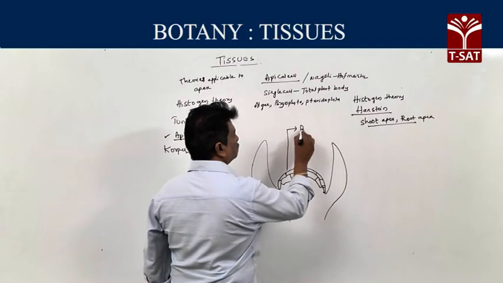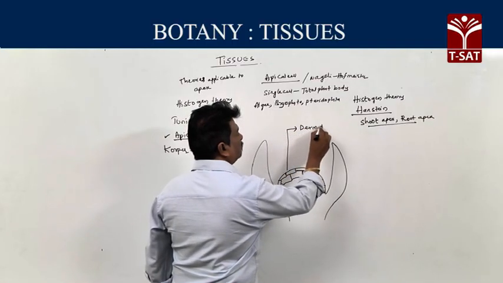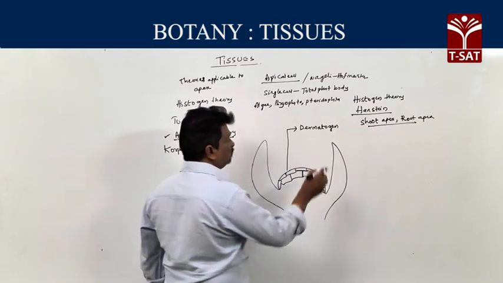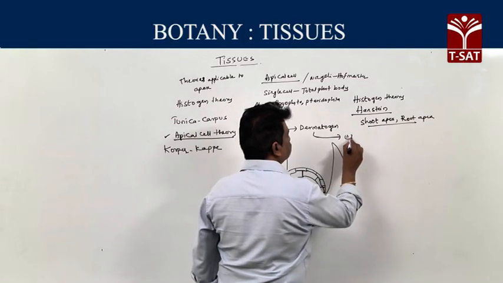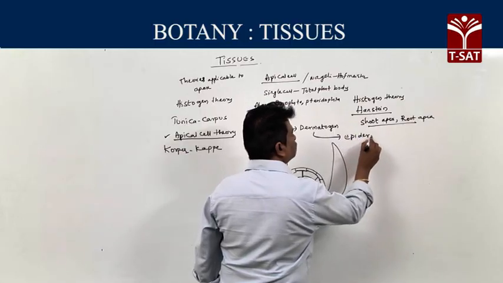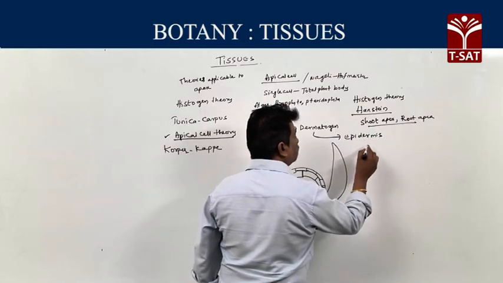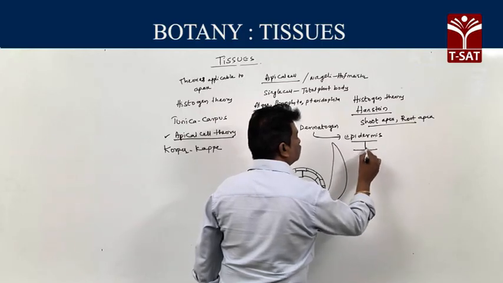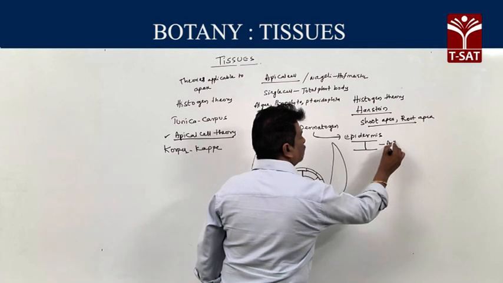Among the three, the first one is dermatogen. This dermatogen gives rise to epidermis by anticlinal division.